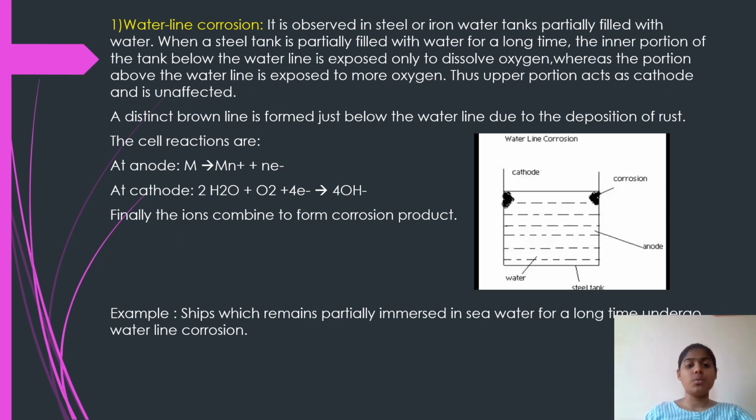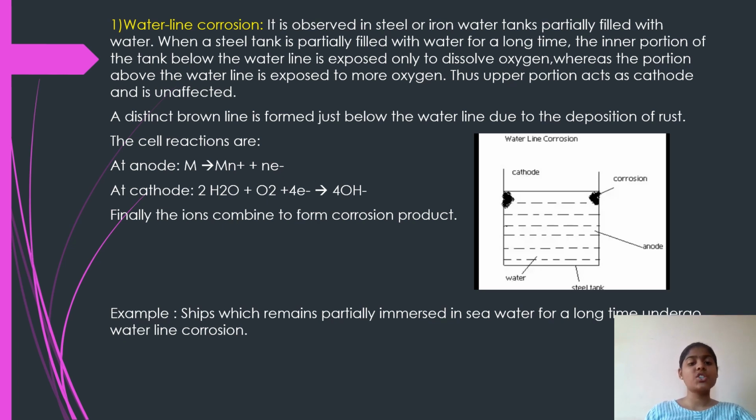Now let's look into the waterline corrosion. It is observed in steel or iron water tanks partially filled with water. When a steel tank is partially filled with water for a long time, the inner portion of the tank below the waterline is exposed only to dissolved oxygen, whereas the portion above the waterline is exposed to more oxygen. Thus, the upper portion acts as cathode and is unaffected. A distinct brown line is formed just below the waterline due to the deposition of rust.